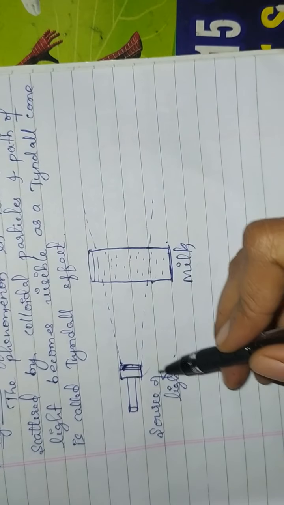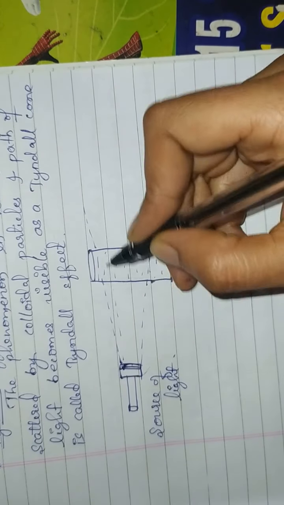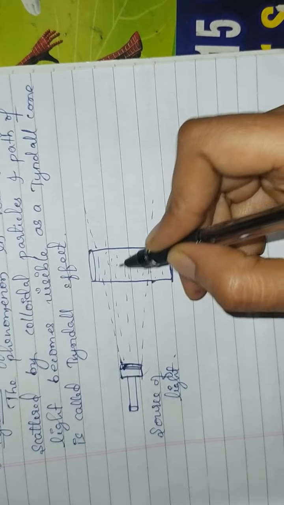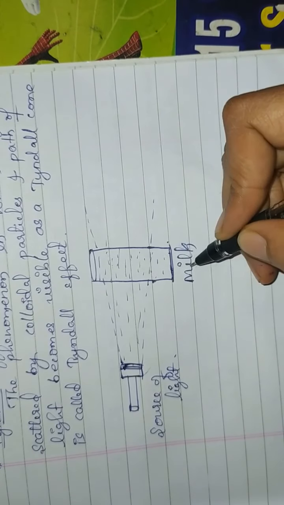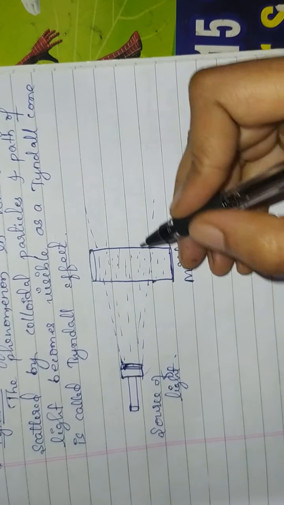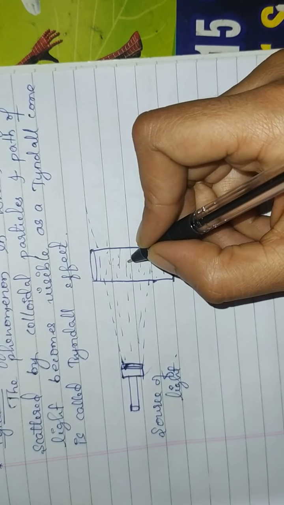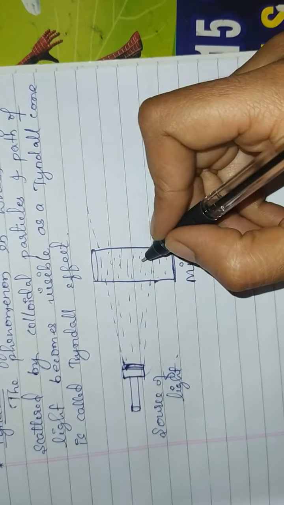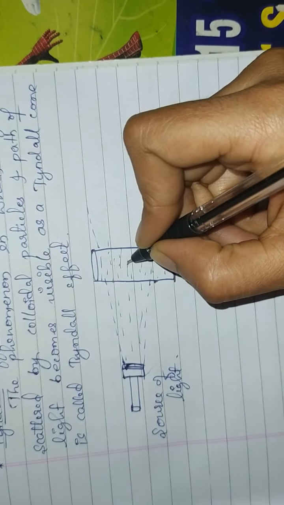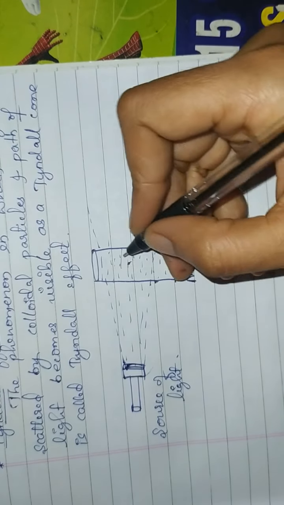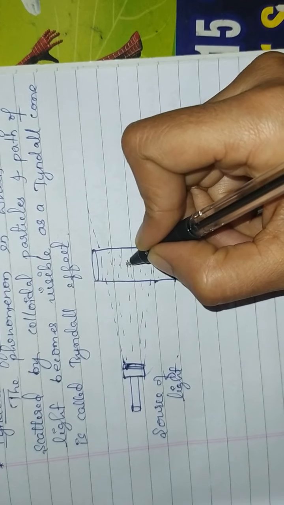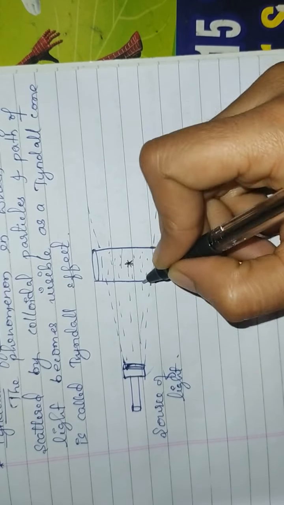When a beam of light is passed through this glass having the milk, since milk is an example for colloidal solution, the particles in the milk are large enough and they can scatter the beam of light which is passing through the milk.